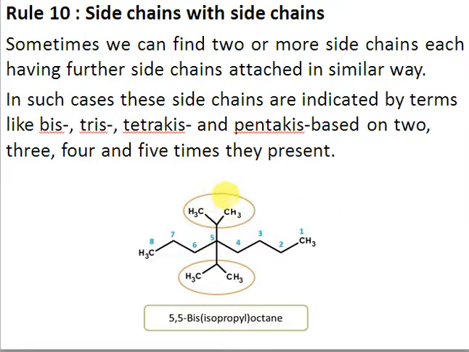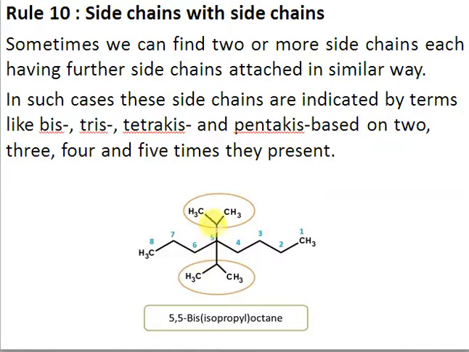So you can see here that this group is actually an isopropyl group, but if you see, this is a side chain which is further subdivided. Whenever you have a side chain which is further subdivided and appearing more than once, then we have to use the word bis, since it is appearing 2 times. So this is bis isopropyl because isopropyl is appearing 2 times. So we will not say diisopropyl, we'll say bis isopropyl.